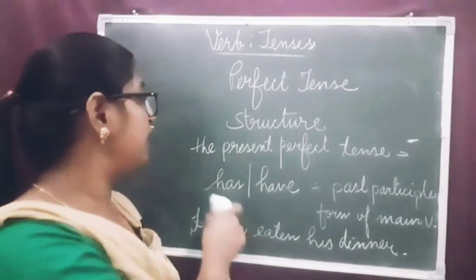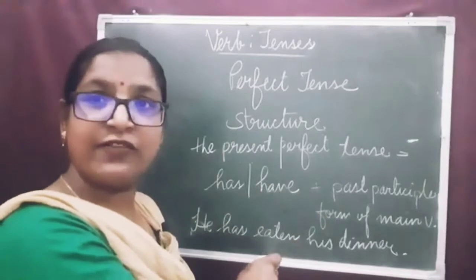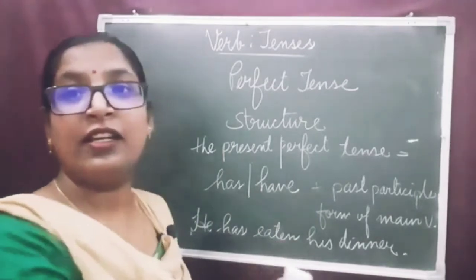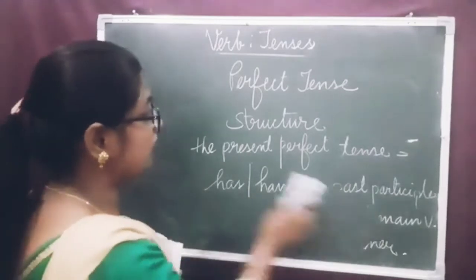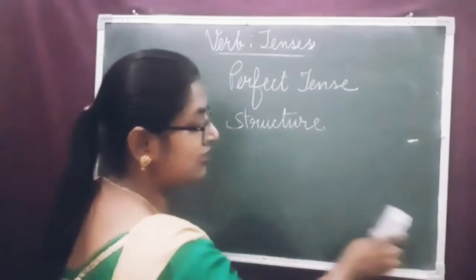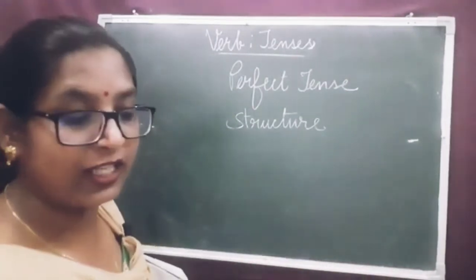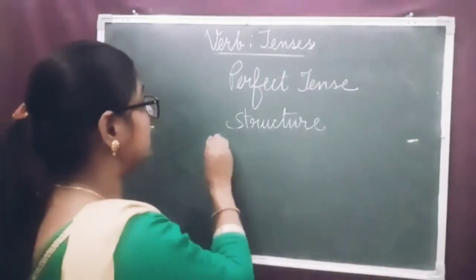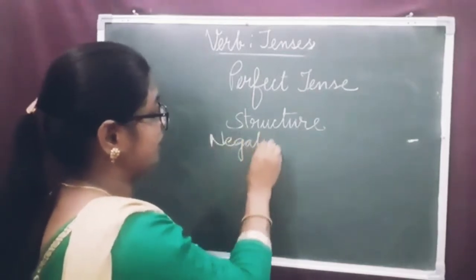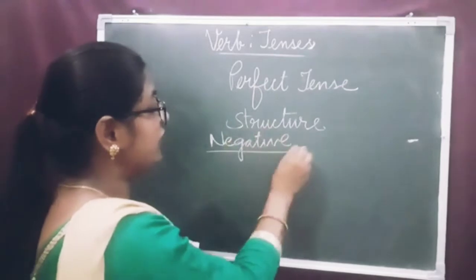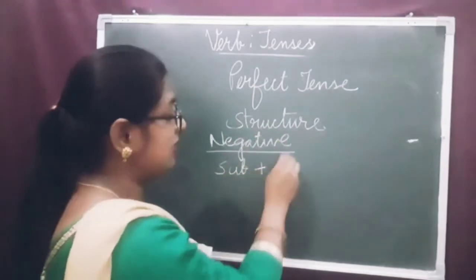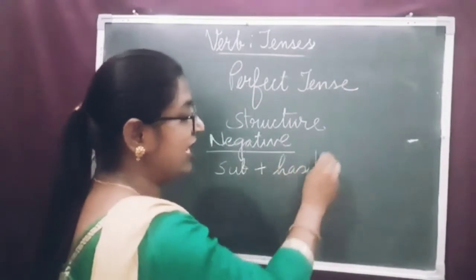Dear children, this is the structure of affirmative sentences in present perfect tense. Now let's see what is the structure of negative sentence in present perfect tense. We use in negative sentence subject plus has or have.